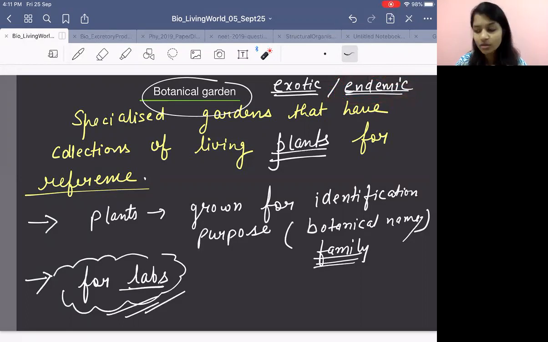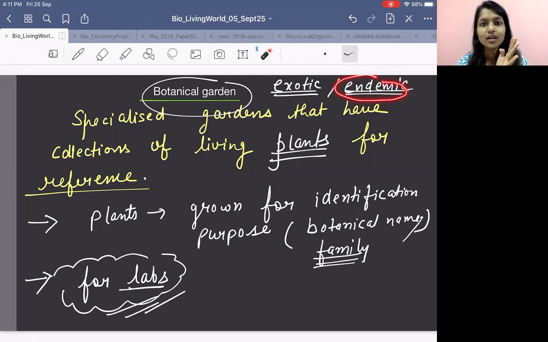So what will we do? Those kind of species we will take and we will grow in one area, botanical garden, we will name it, so that any person who wants to read about it can come and study, right? So what kind of plant species? Endemic.